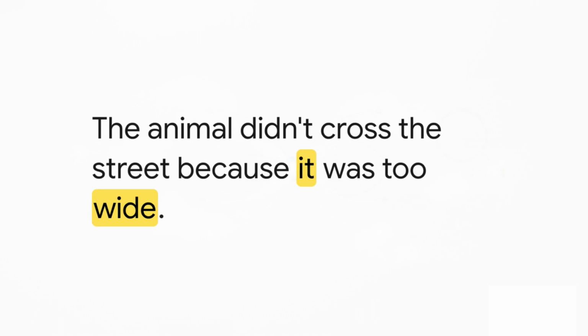But check out what happens when we change literally just one single word at the very end of the sentence. The animal didn't cross the street because it was too wide. The attention mechanism mathematically recalculates on the fly because being wide fits a street and not an animal. The connection dynamically snaps away from the animal and links directly to the street. Guys, it is the exact same sentence structure, but a completely different meaning. Attention is what allows the AI model to catch that nuanced shift automatically every single time.